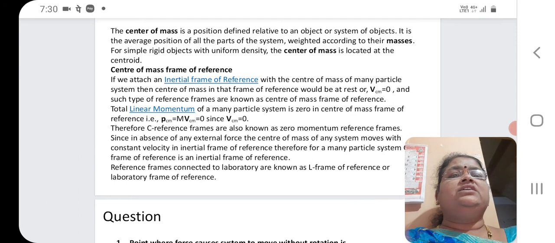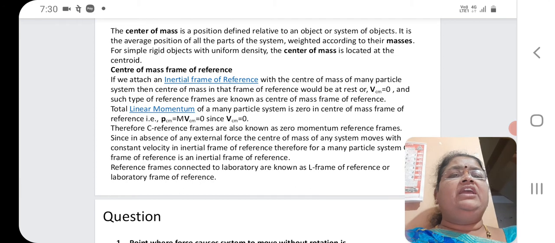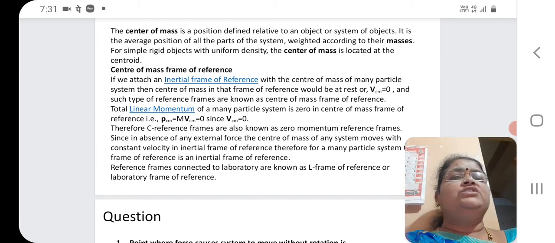The total linear momentum of a many-particle system is zero in the center of mass frame of reference. As we all know, the linear momentum is the product of mass and velocity, and in the case of the center of mass frame of reference, the velocity vcm, that is the velocity of the center of mass, is zero. Since p is equal to mv and v is 0, obviously p will also be 0.